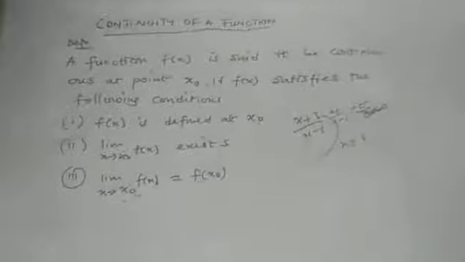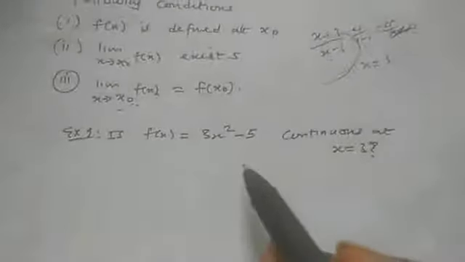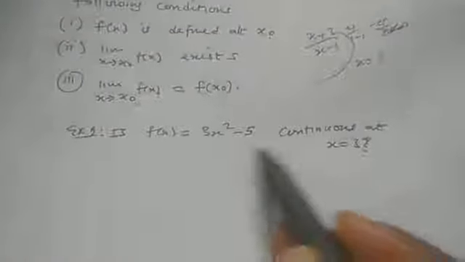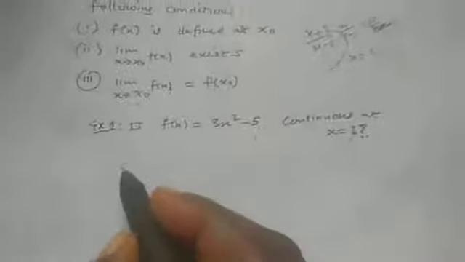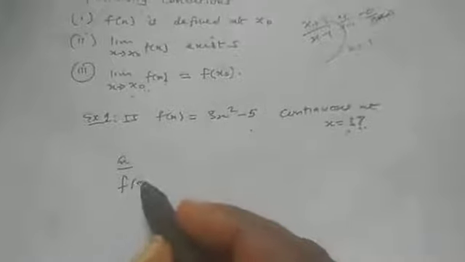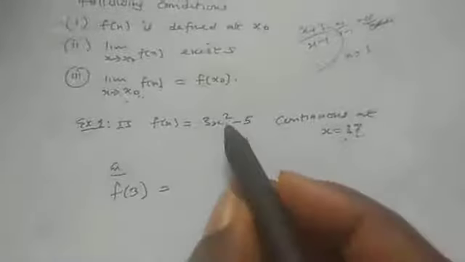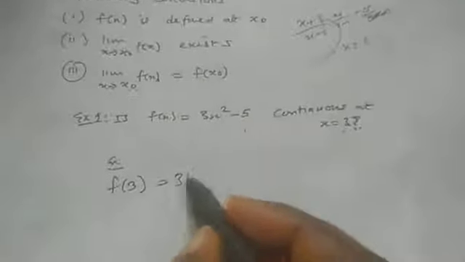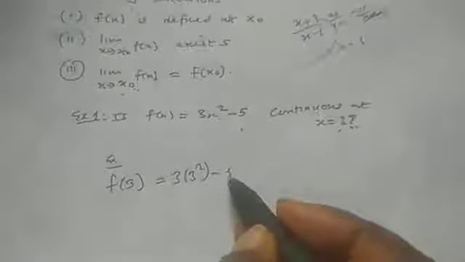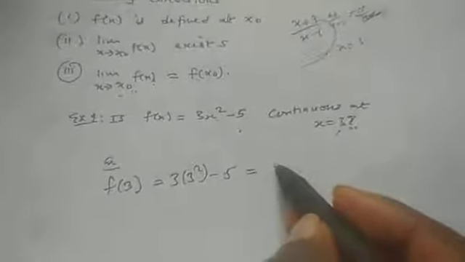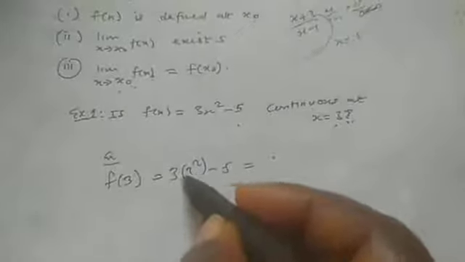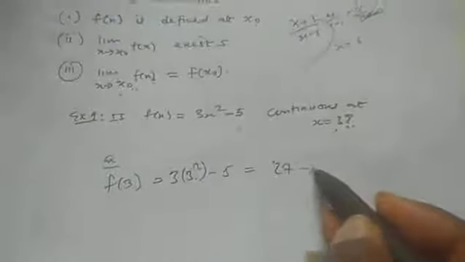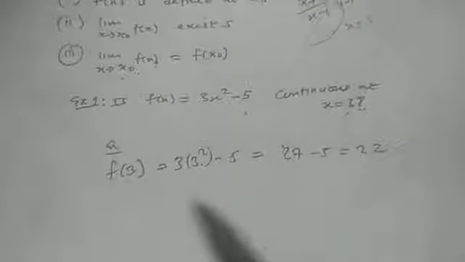Now let's take the following examples. So look at this example. Is f of s equal to this continuous at s equal to 3? You have a question mark there. The first one is that we need to find f of 3. That is, we put 3 here. This is 3 into 3 squared minus 5. If you do this, this is 27 minus 5, and that is 22.